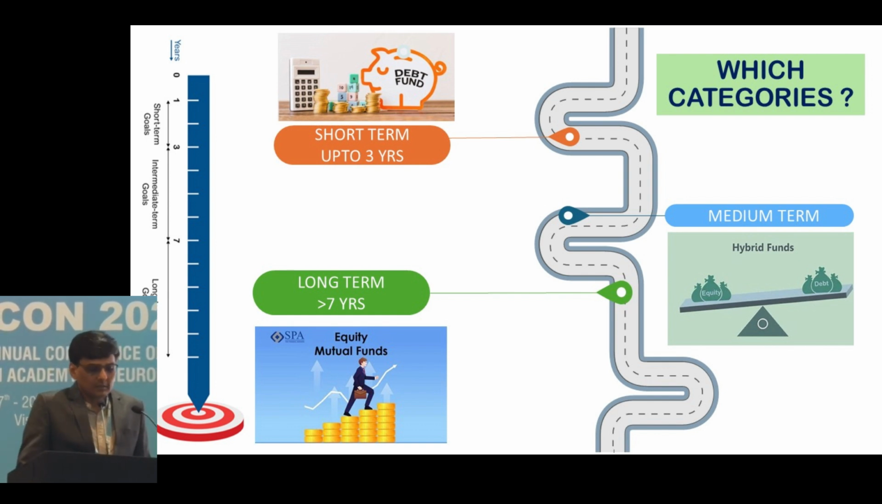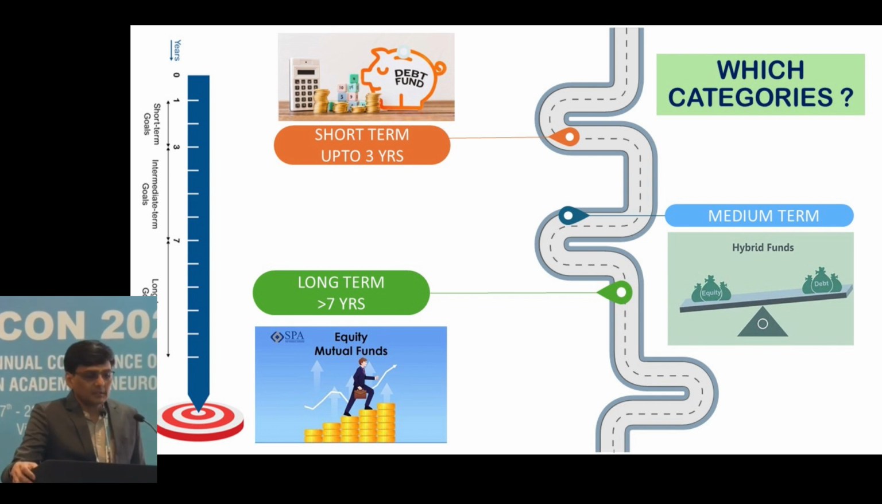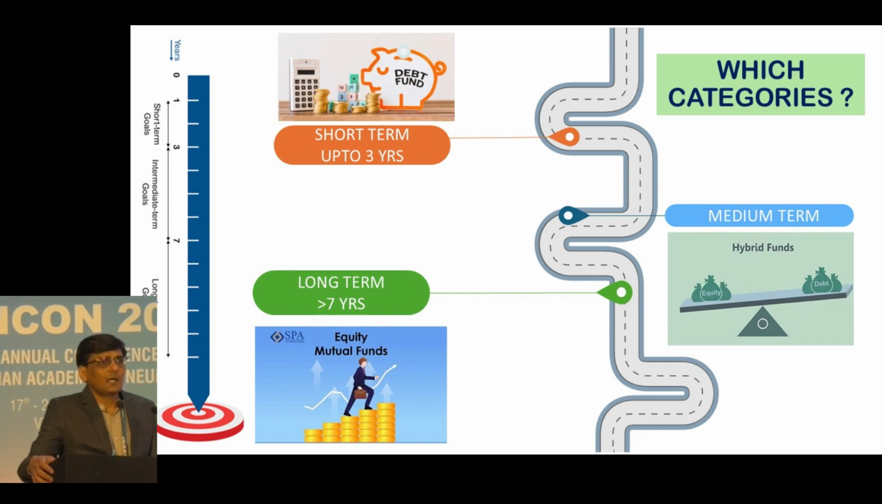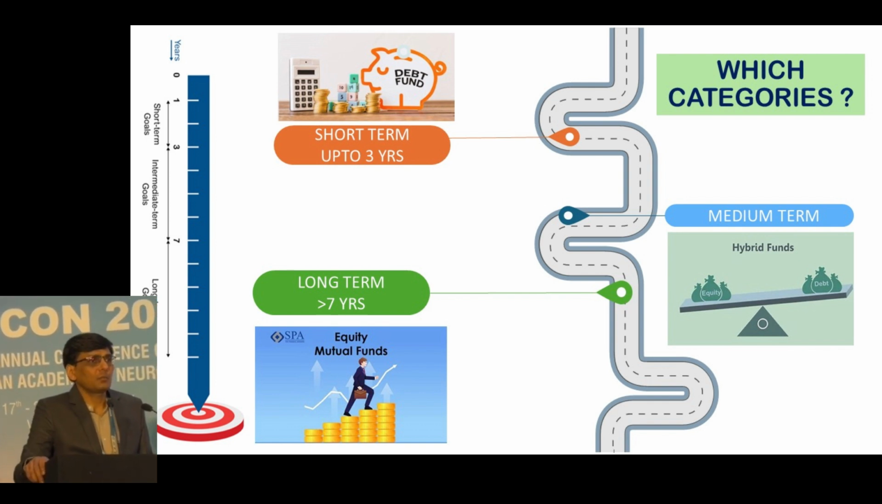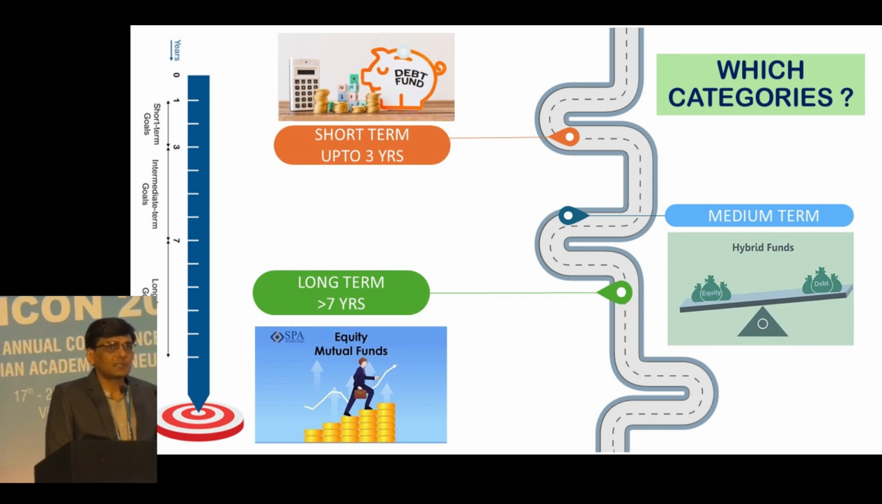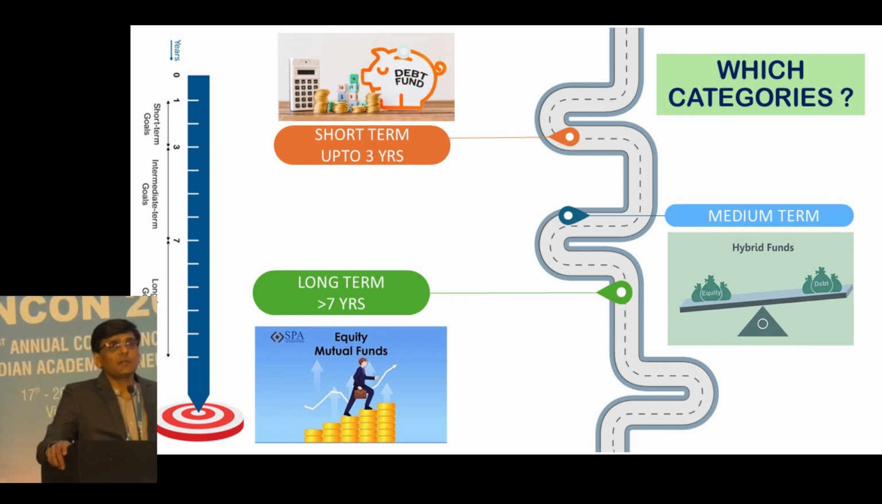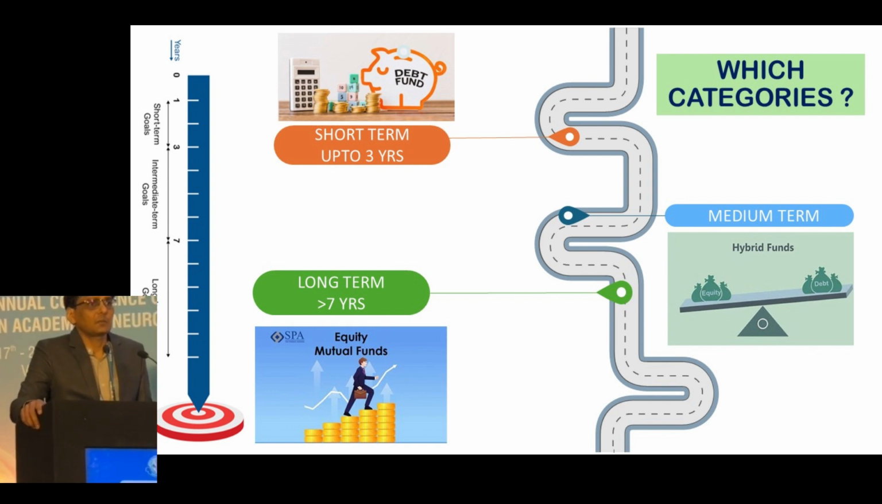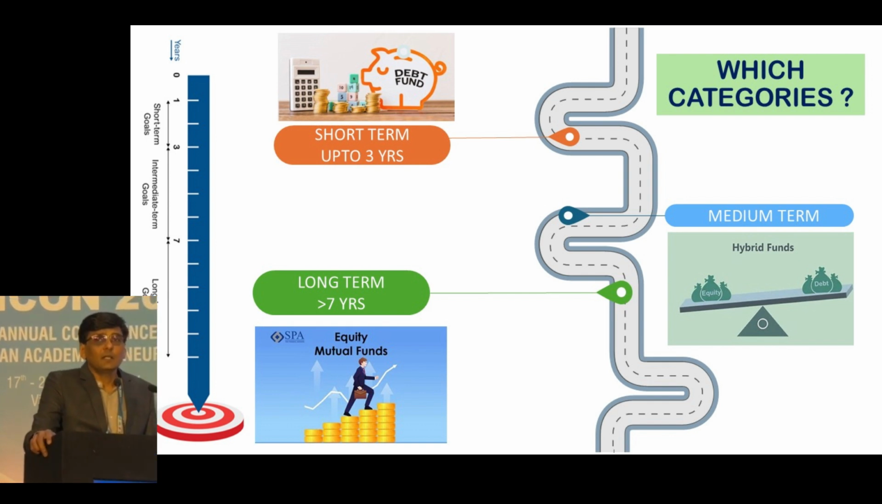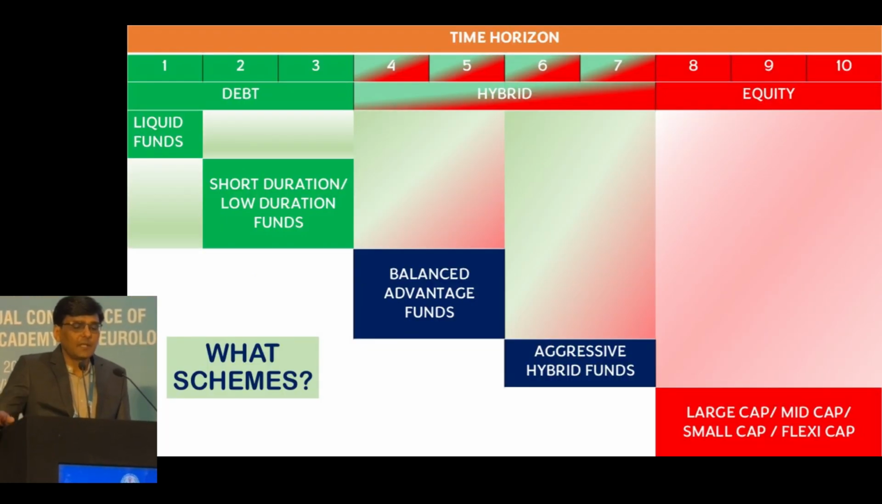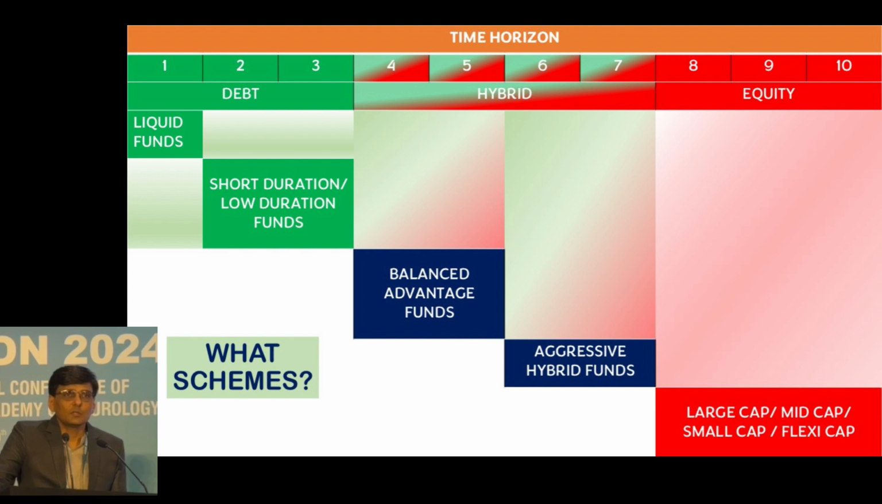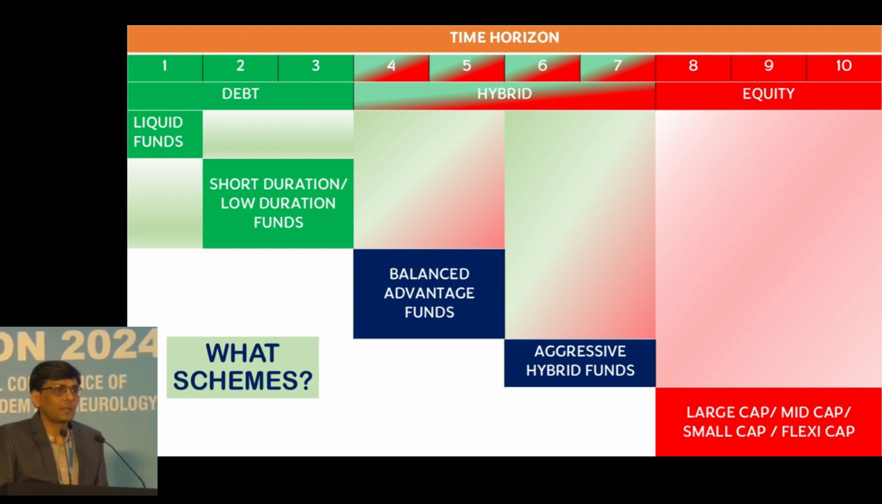So if your goal is nearby, within 3 years from now, then it is known as a short-term goal. Suppose you want to go on a foreign vacation just after 2 years, that is a short-term goal, and for that you need to accumulate your money in debt mutual funds. But suppose your goal is 7 years away or more, suppose we are planning for retirement, then equity mutual funds are the best vehicle to invest. Other goals are intermediate or medium-term goals, and hybrid mutual funds are better for them.